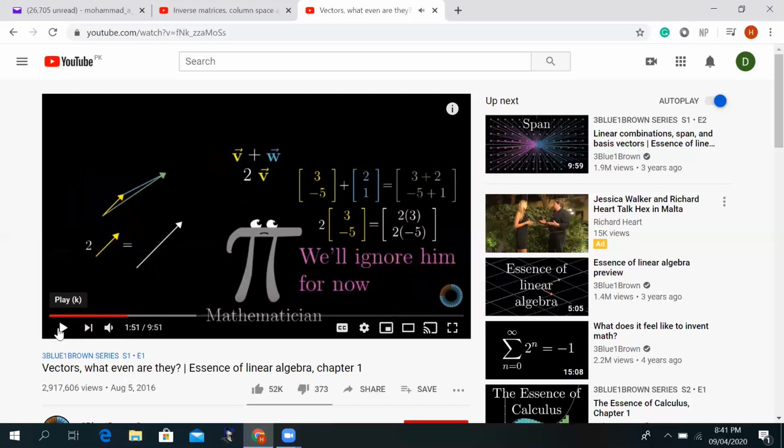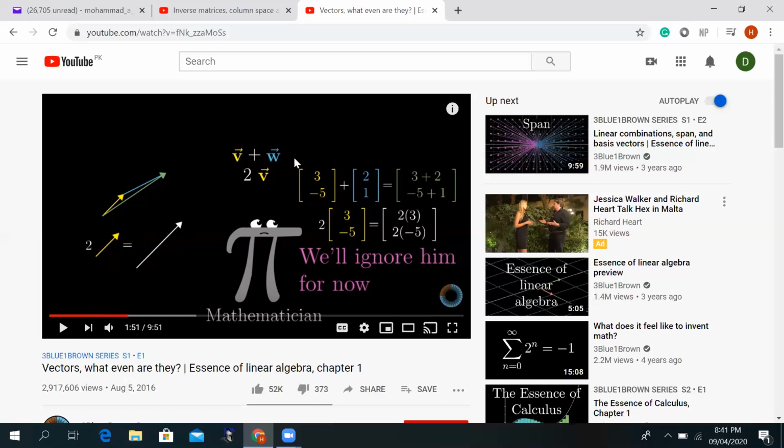Now the most important thing that we are concerned with in linear algebra is that a vector is added to another vector. The way we show it in the books, we put a boldface alphabet and we put a small arrow on top of it. And we have another vector W and we put an arrow on top of it. So these V and W become two vectors. The most important notion is vector addition: how one vector is added to another vector.